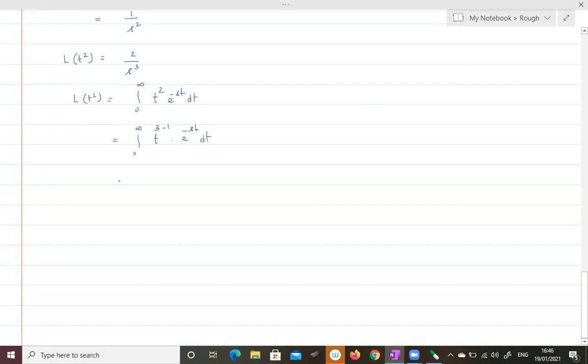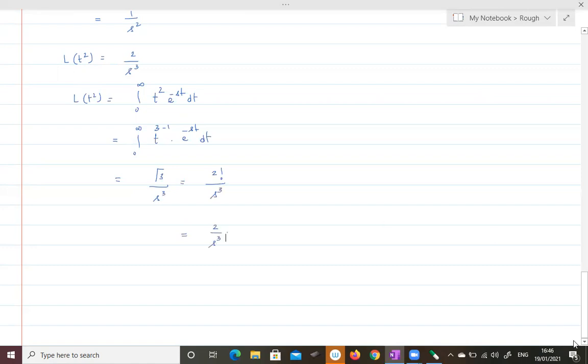Why did I express that power 2 as 3 minus 1? Because of using the gamma integral, it is nothing but gamma 3 by s power 3. Gamma 3 is nothing but 2 factorial divided by s cube, and 2 factorial is 2, so 2 by s cube.